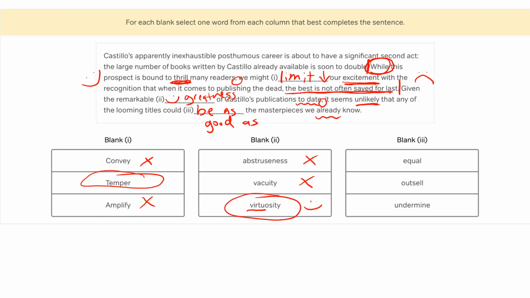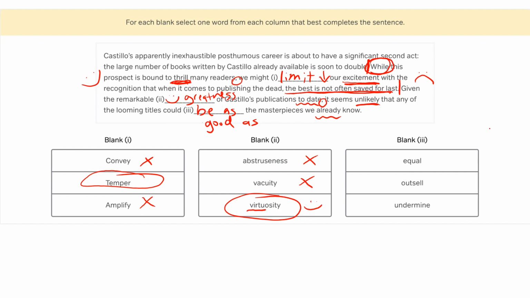We think it is likely they're going to be worse, so it is unlikely they're going to be as good as, unlikely they're going to be better. All right, so taking a look at the answer choices for blank number 3, we've got equal, outsell, and undermine. Let's take a look at those individually. All right, so equal, be as good as. Those are very, very similar answer choices, right?